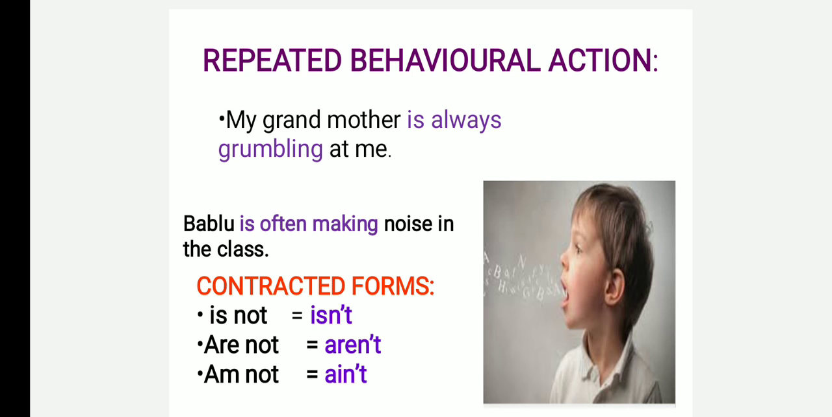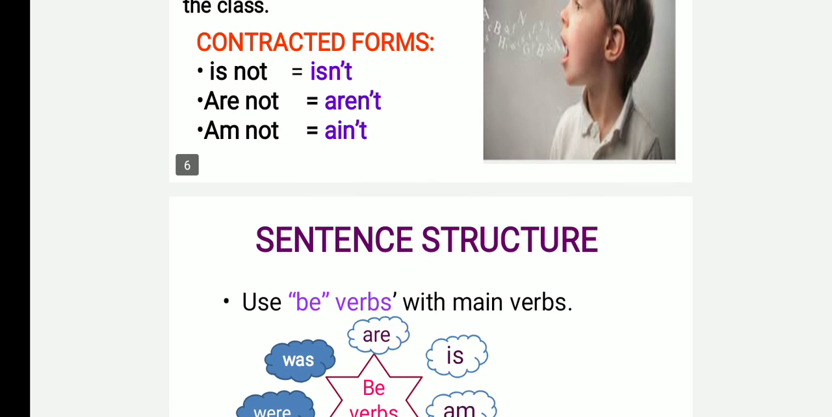So this is what we have learned today. We learned the usage of present continuous tense. The first one is, we use present continuous tense to represent an action that takes a longer time, and to express a repeated behavioral action.